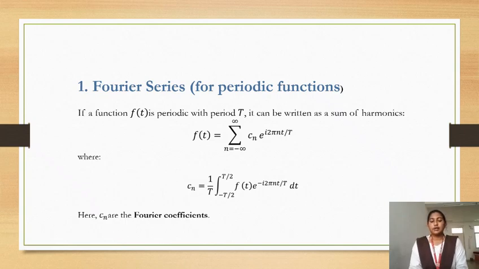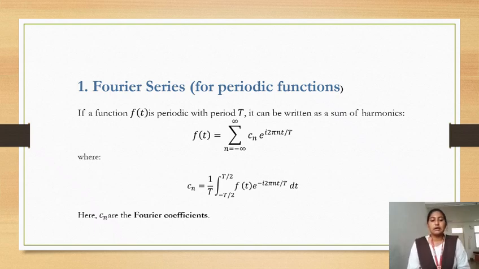Fourier series for periodic functions. This is the basic definition formula. A function f of t can be written as a sum of harmonics. f of t equals sigma n equals minus infinity to infinity Cn e power j 2 pi nt by capital T, where Cn equals 1 by T integral minus T by 2 to T by 2 f of t e power minus j 2 pi nt by capital T dt.